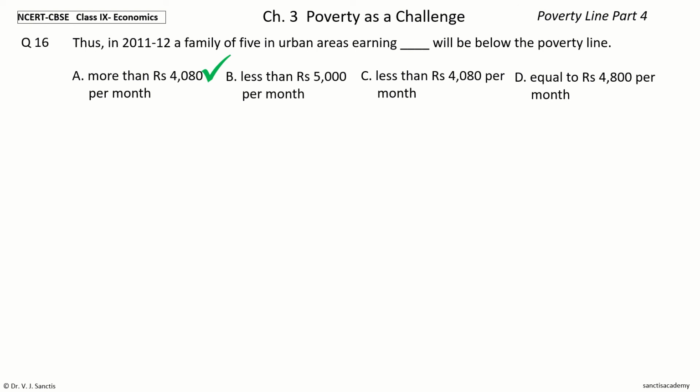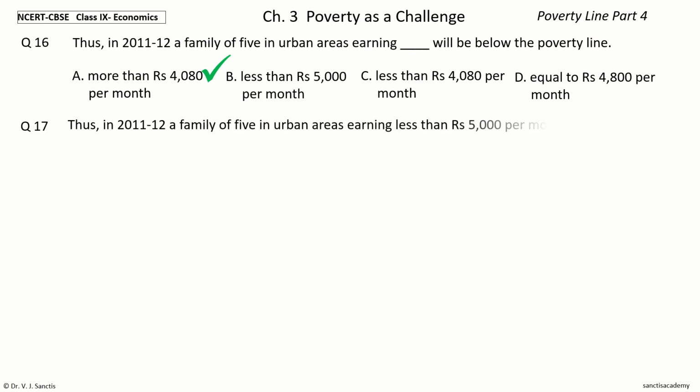So, thus in 2011-12, a family of 5 in urban areas earning less than rupees 5000 per month will be below the poverty line. Question 17. Thus, in 2011-12, a family of 5 in urban areas earning less than rupees 5,000 per month will be below dash.